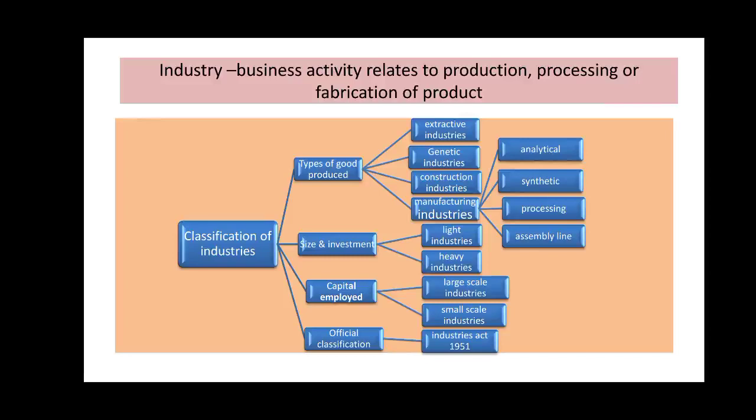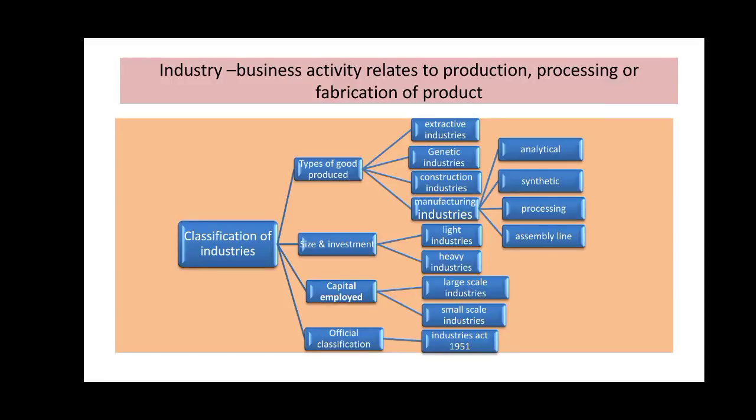Now we have to see the classification of industries. Industries are classified in four main types based upon type of good produced, size and investment, capital employed and official classification. Based upon the type of good produced, industries are again classified in four types: extractive industry, genetic industry, construction industry and manufacturing industry. Manufacturing industry again gets classified into four types: analytical industry, synthetic industry, processing industry and assembly line industry. Based upon the size and investment, industries get classified in two types: light industry and heavy industry.